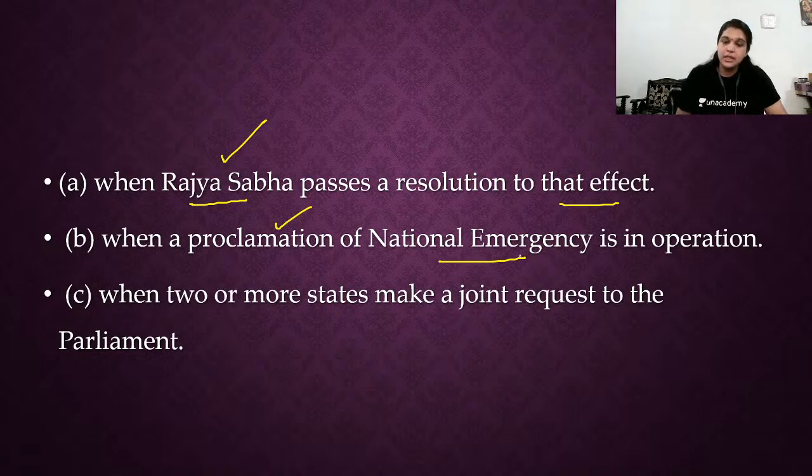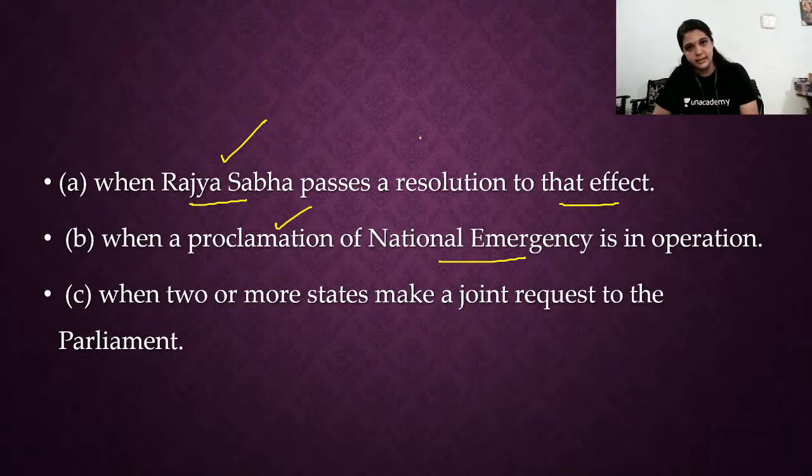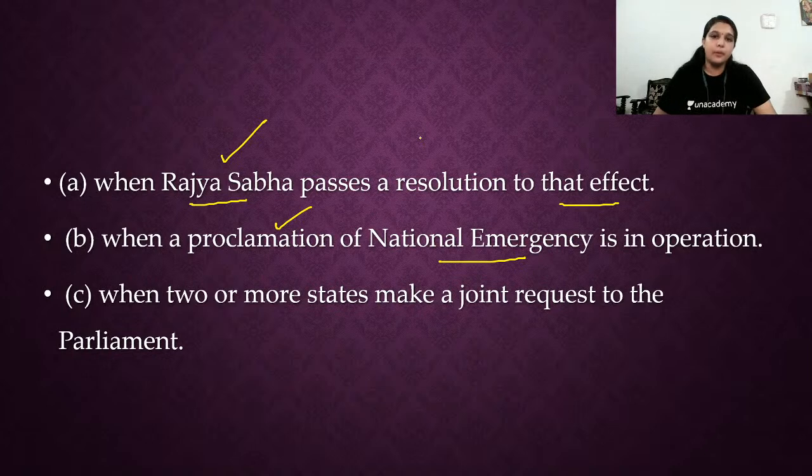Point number 2, during national emergency, Parliament has the power to create law in the state list. When national emergency is proclaimed, India becomes a union. India will not be a federation at that time. Every state comes under the control of Parliament. At that time, Parliament can create law in the state list. State also can create law, but Parliament is more powerful compared to the state.